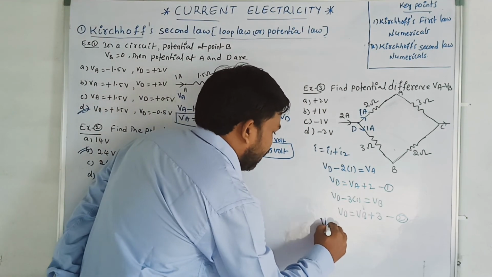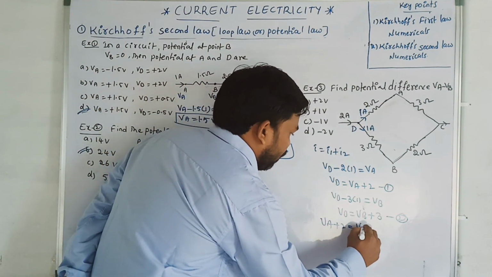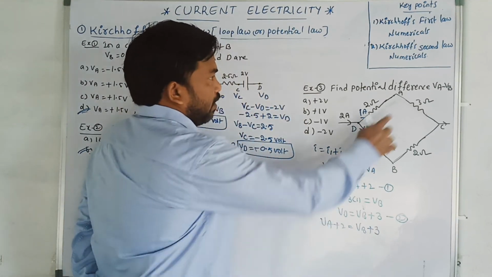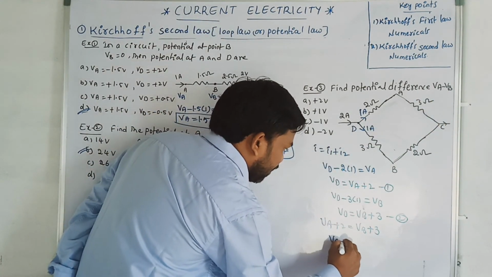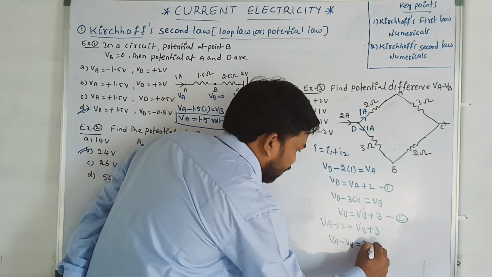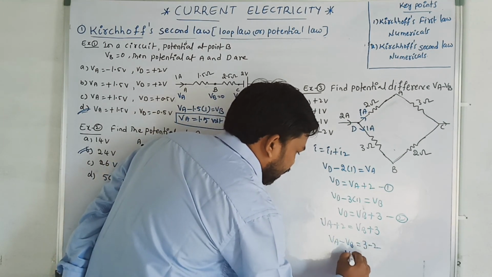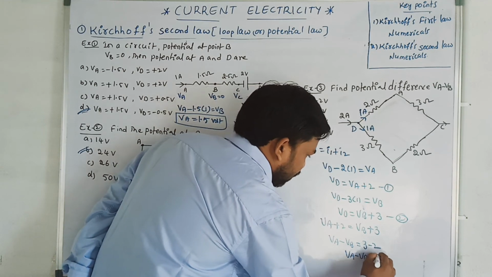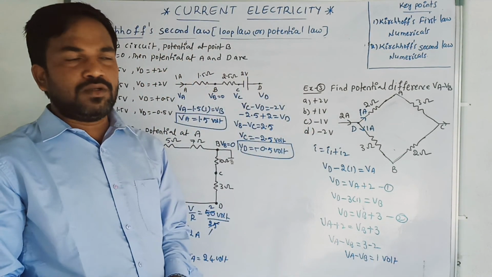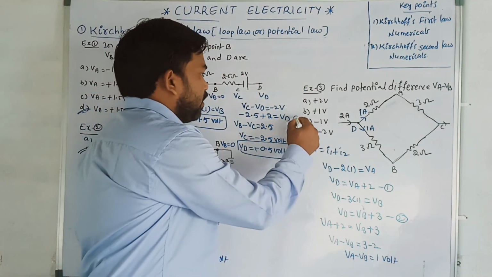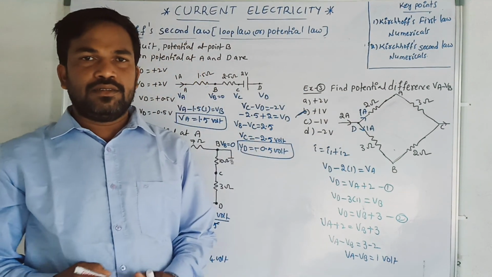Therefore, VA plus 2 is equal to VB plus 3. I need VA minus VB. Therefore, I am bringing that this side. VA minus VB is equal to 3 minus 2. Therefore, VA minus VB is equal to 1 volt. Therefore, plus 1 volt. Option B is the right answer.